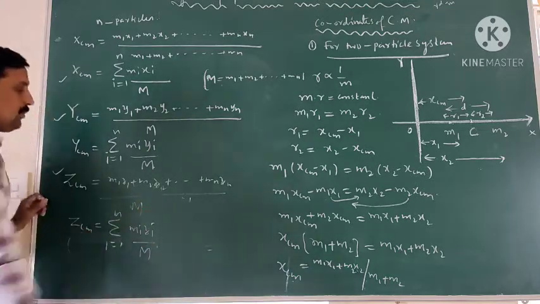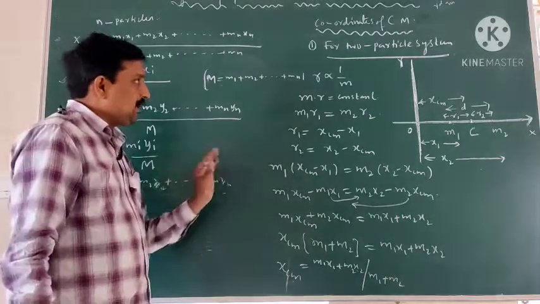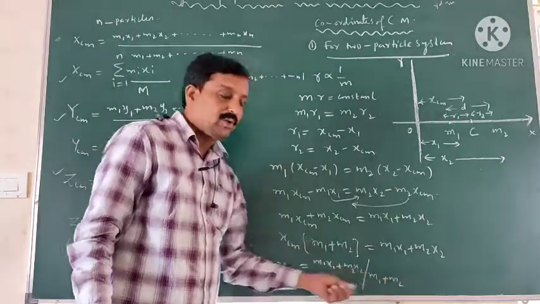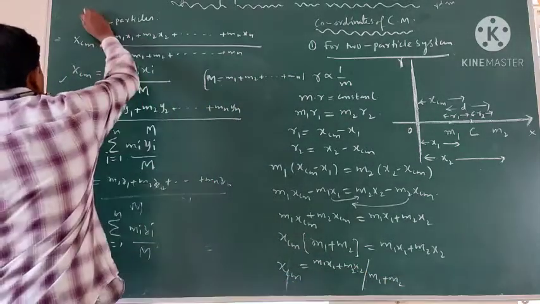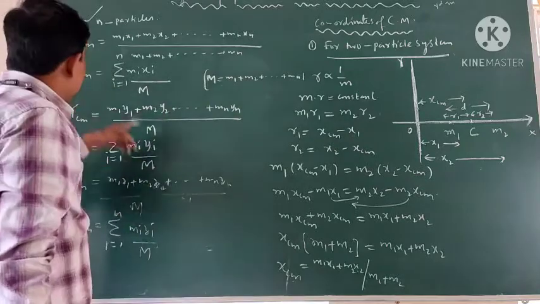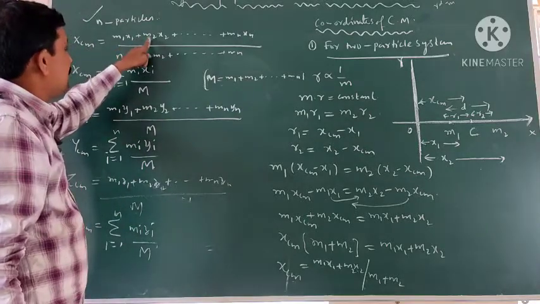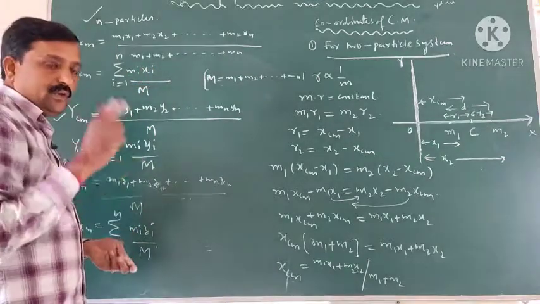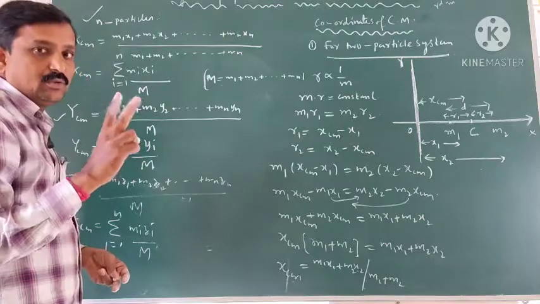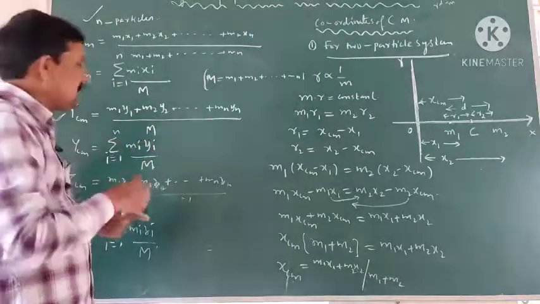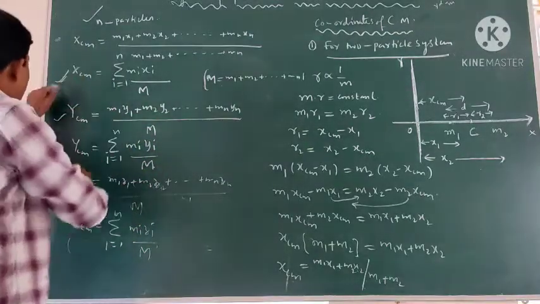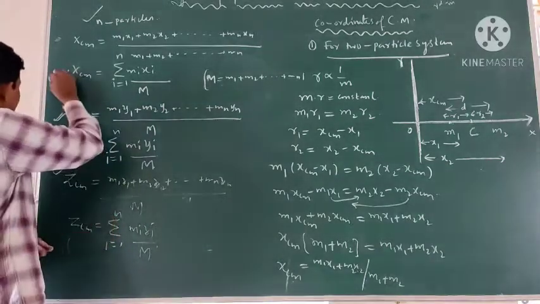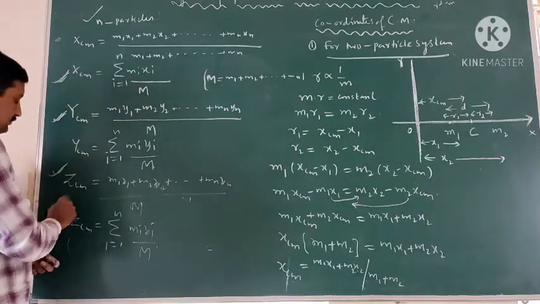So for two particles along the x-axis, xcm is equal to m1 x1 plus m2 x2 by m1 plus m2. If n particles are taken on the x-axis, xcm is equal to m1 x1 plus m2 x2 and so on mn xn by capital M. If we take two dimensions along the x-axis and y-axis, we consider xcm and ycm. If we take three dimensions, xcm, ycm and zcm.